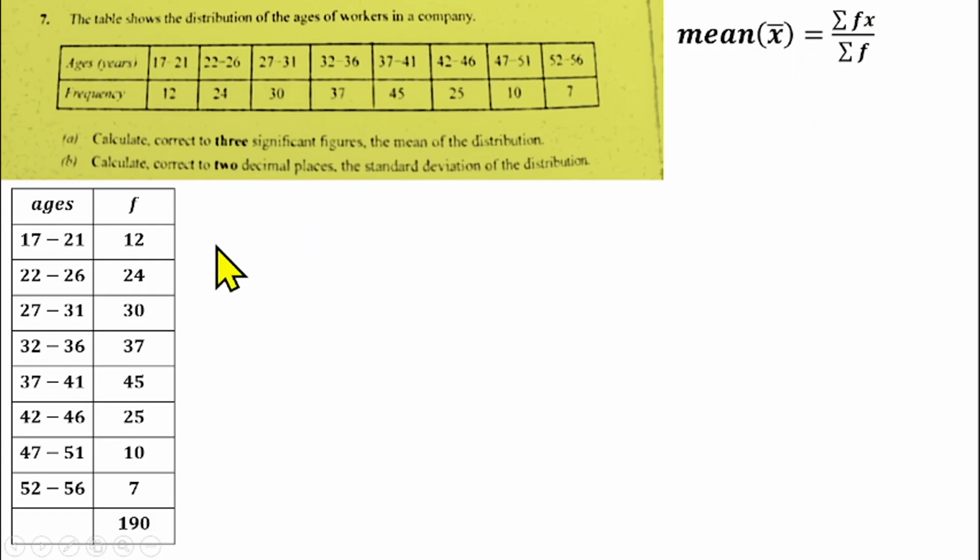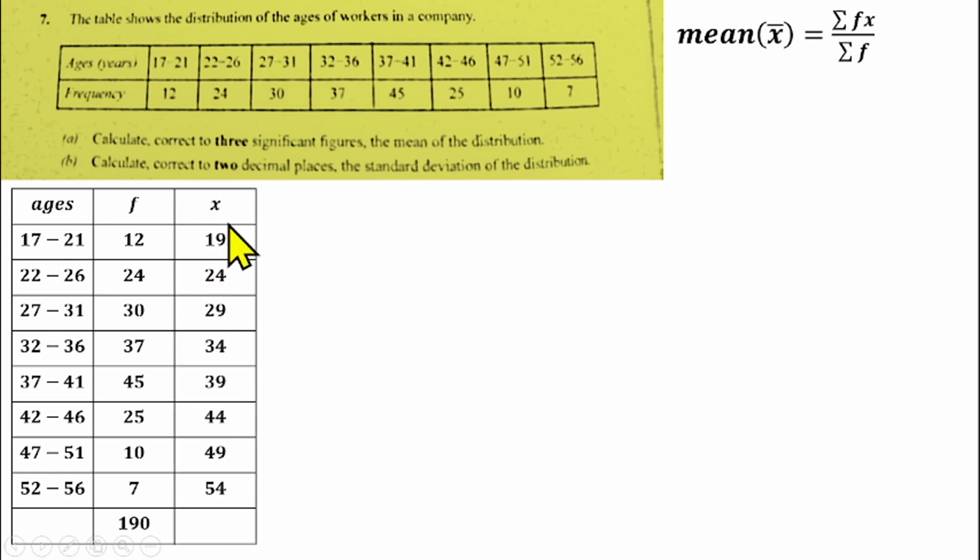So then we need to compute x, and x can be gotten from the midpoint of the intervals. That is, we add the interval limits together and divide by 2. 17 plus 21 gives us 38, divided by 2 gives us 19. So that means x represents the midpoint of the intervals. So the first one is 19. 22 plus 26 gives us 48, divided by 2 gives us 24. 27 plus 31 gives us 58, divided by 2 gives us 29. 32 plus 36 gives us 68, divided by 2 gives us 34, and so on. You get the value of x.